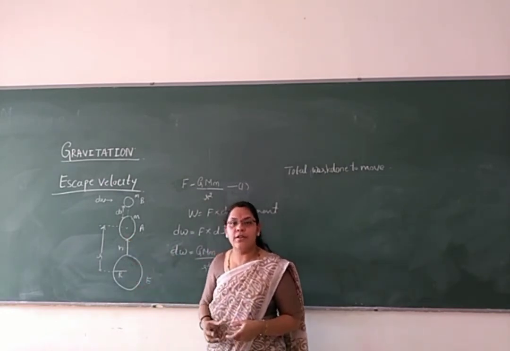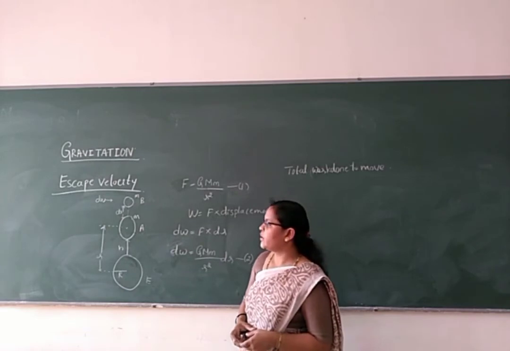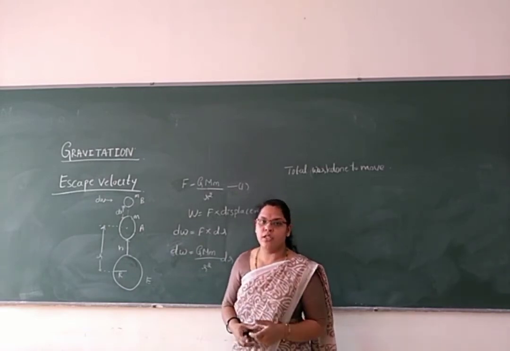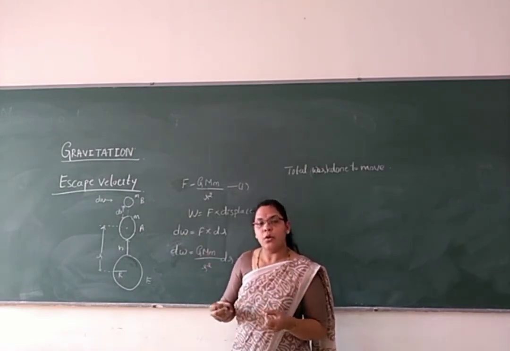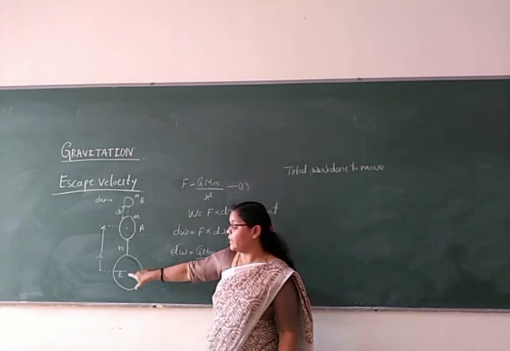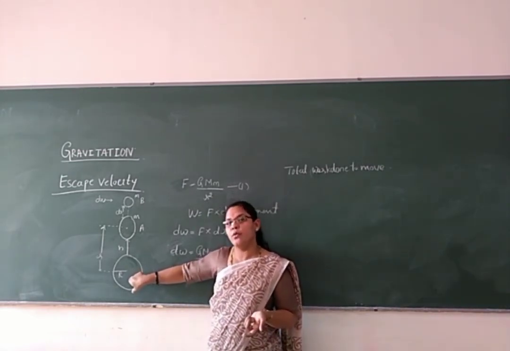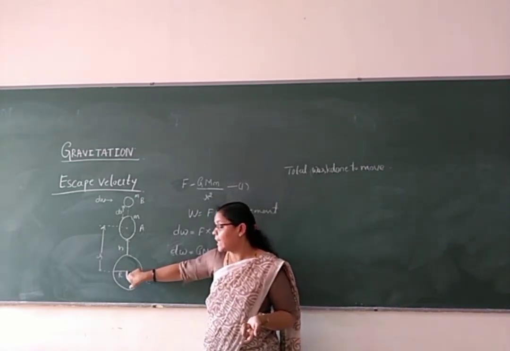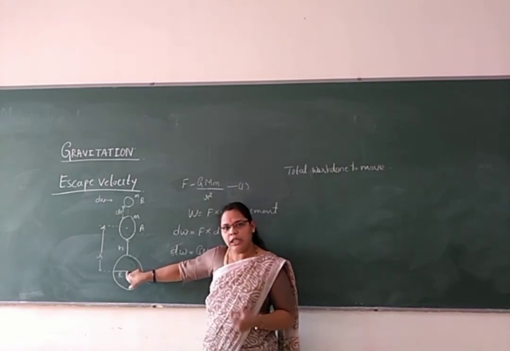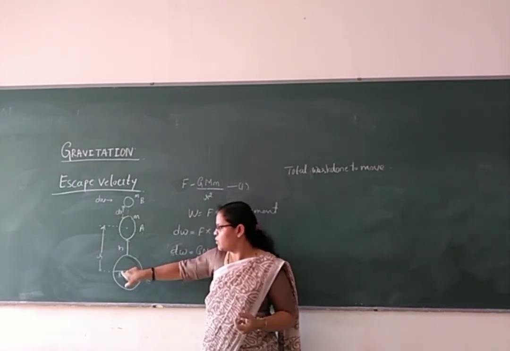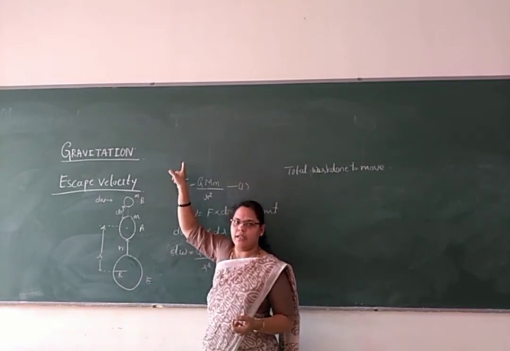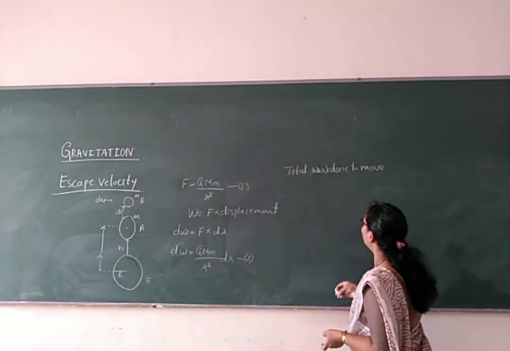That's why we call gravitational force of attraction a central force. It is the force that attracts from the center of the body. So the body escaping from the gravitational pull of the earth means it is escaping from the center of the earth. So it is moving from r to infinity.